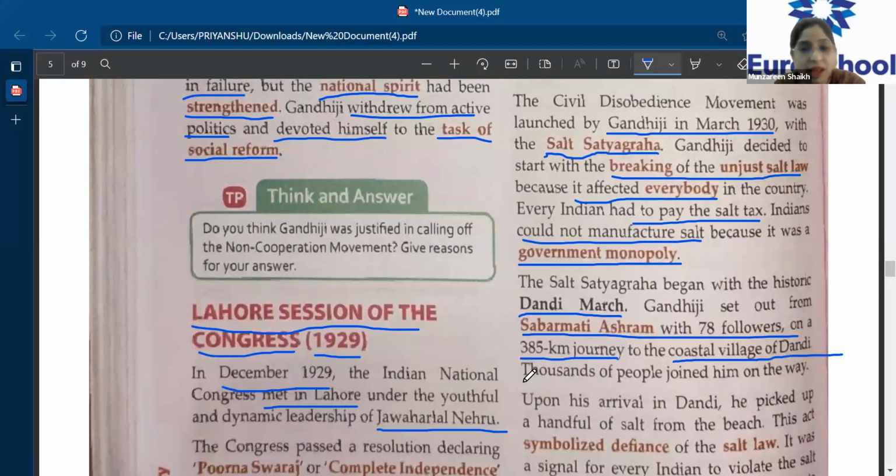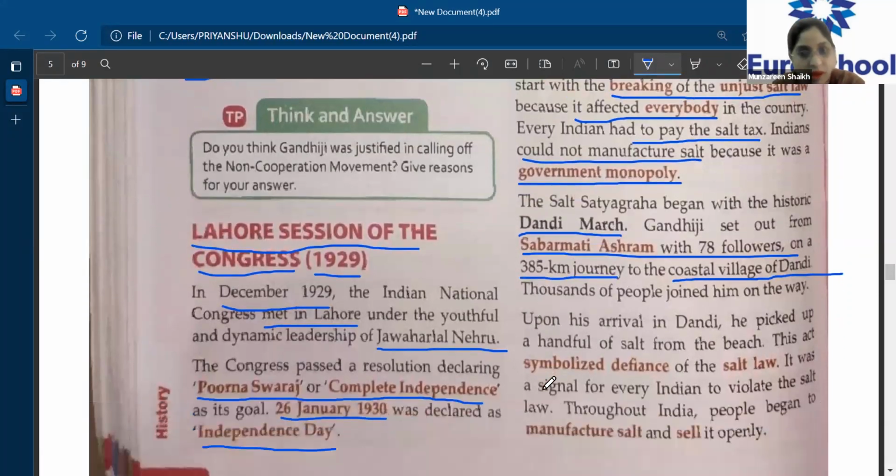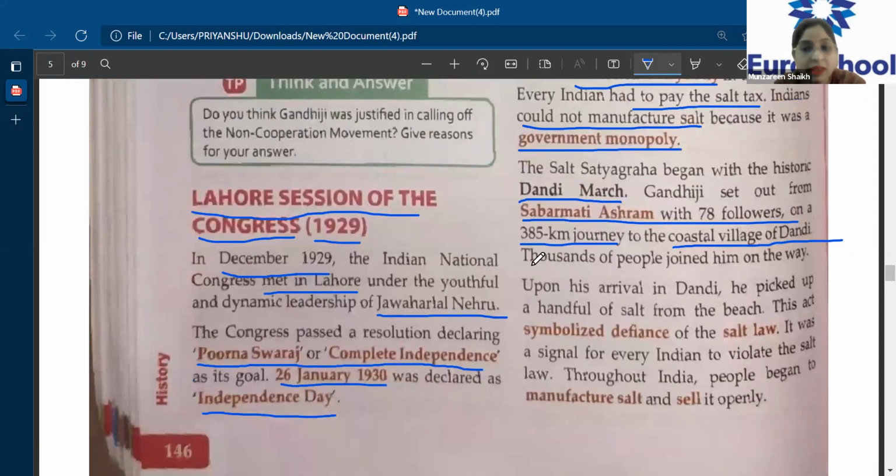Okay, so they walked from Sabarmati to Dandi. Along with that, thousands of people also joined Gandhiji on the way. Okay, he started with 78 people, but slowly and gradually people started joining this procession. Now, upon the arrival at Dandi, what did he do?